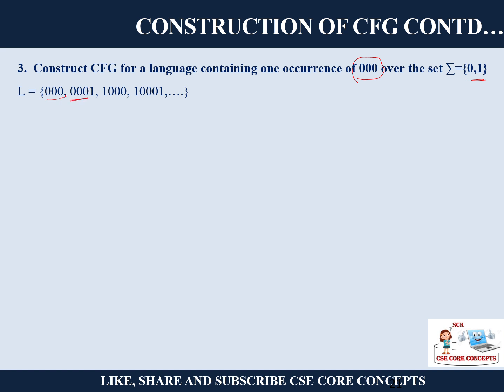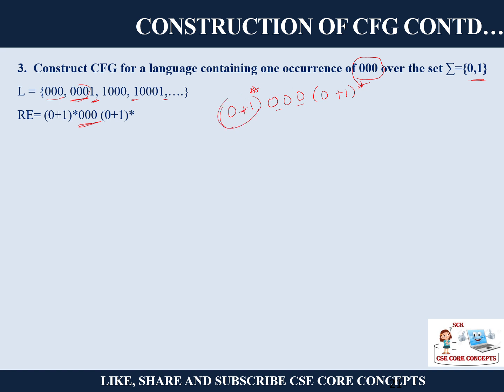Now this 000 should be sequential. Before this 000 I can have any number of zeros and ones, and after this 000 also I can have any number of zeros and ones, and both ways also possible, before and after, but not in the middle, right? So in a regular expression, you can have this 000, before it any number of zeros and ones, and after it also any number of zeros and ones. Not in between, that is not allowed.